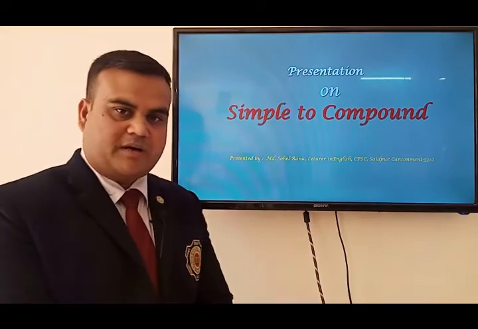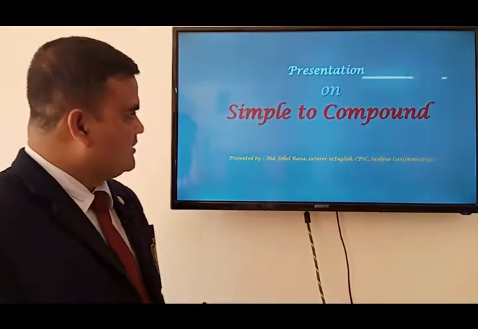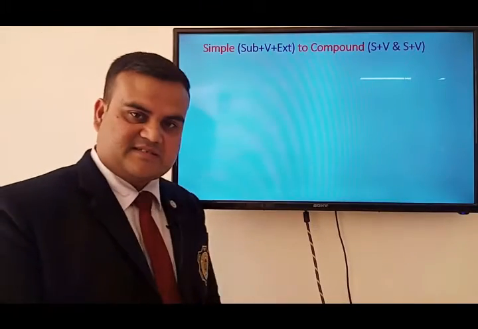on simple to compound. Basically, there are three types of sentences according to structure. The first one is simple, then complex, then compound. As our assigned topic is transforming sentences from simple to compound, we had better analyze the definition as well as some examples along with clarification of these two, simple and complex sentences.